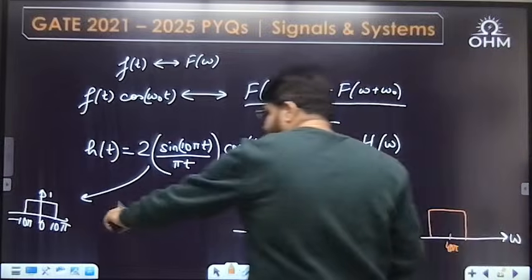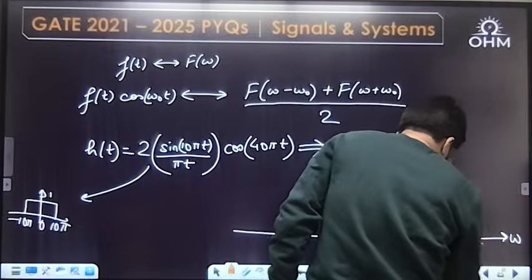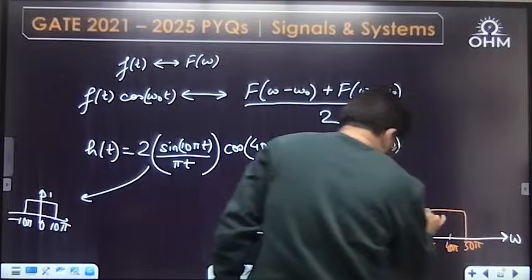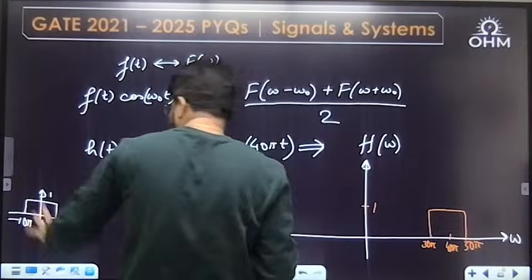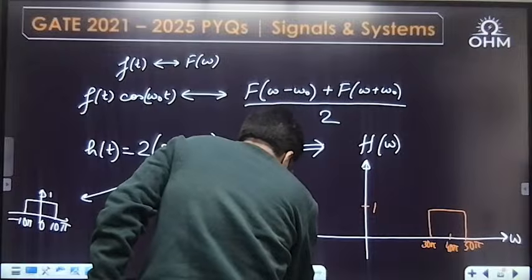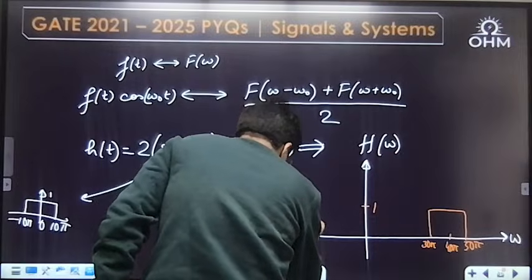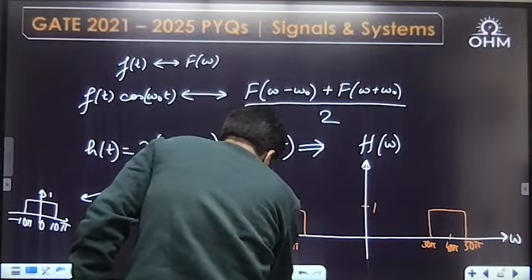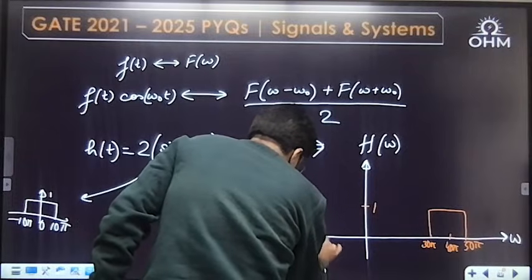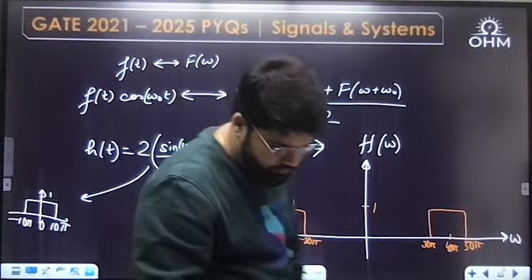Now right side 10, left side −10, so 40 plus 10 gives 50π and the left side 30π. Gain will not change, as I told you. The left shift is centered at −40π, so on that side −50π to −30π, gain 1. This is the frequency response of the filter given.